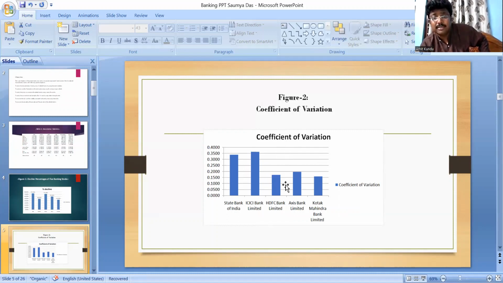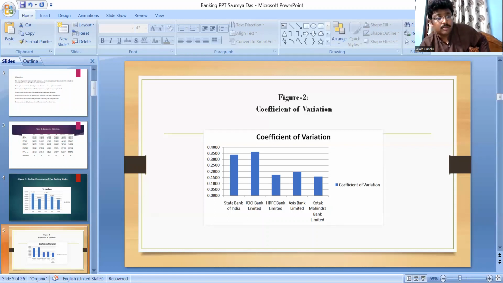On the basis of the coefficient of variation, the lowest is for Kotak Mahindra Bank Limited, and the maximum is for ICICI Bank. So if you consider this slide, the investor should prefer Kotak Mahindra Bank Limited.